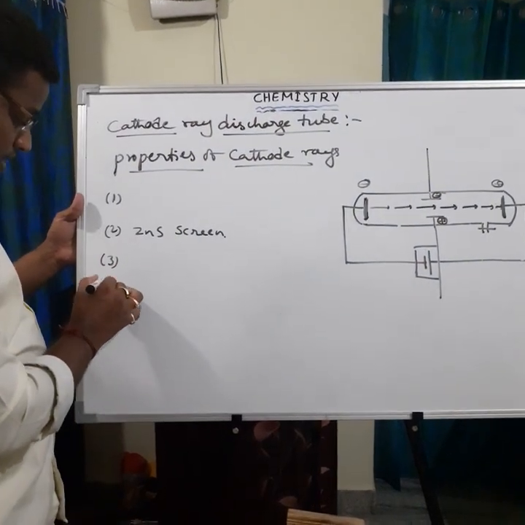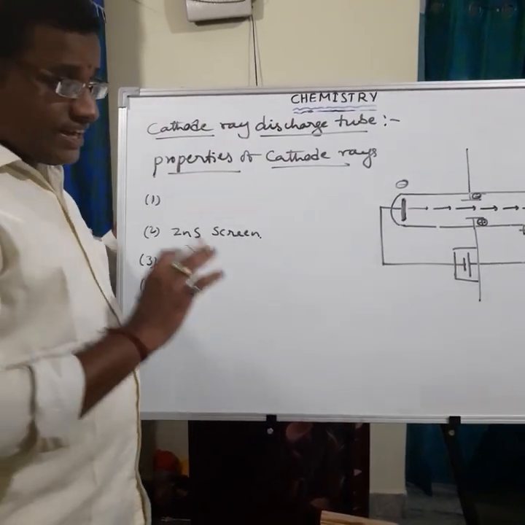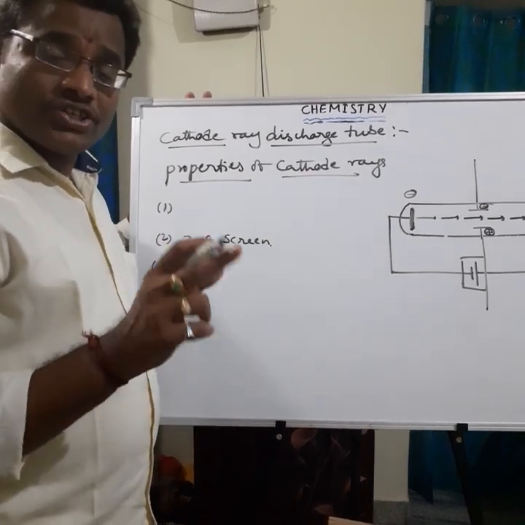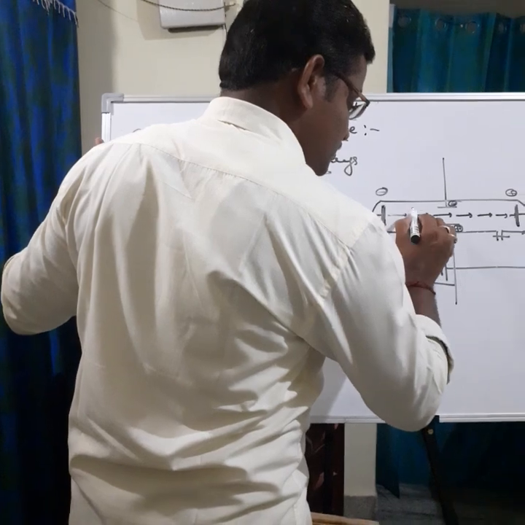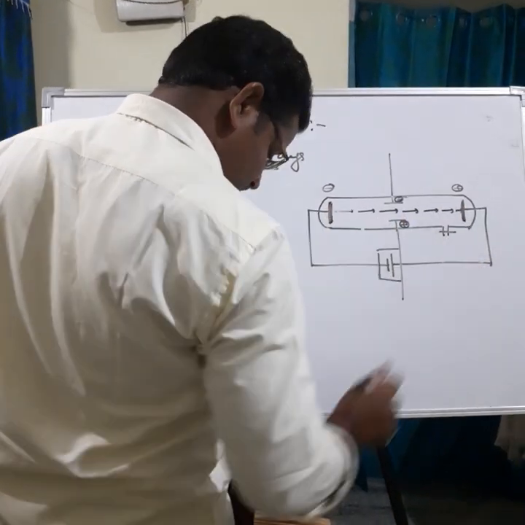The fourth point is, in the presence of electric field, the rays are deflected toward the positive pole of the electric field. So in the absence of electric field or magnetic field, the rays travel in a straight line.